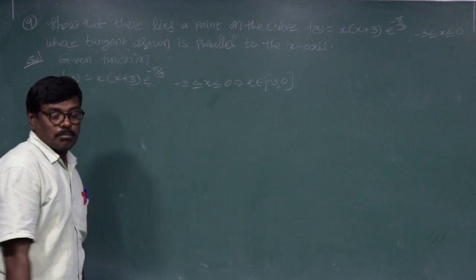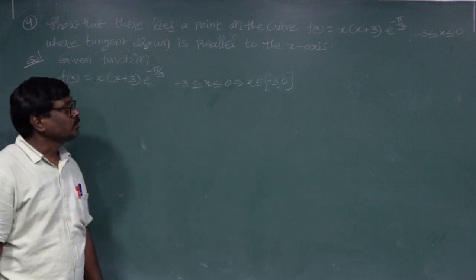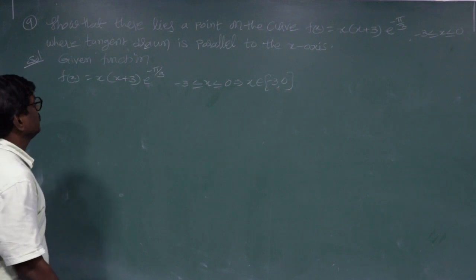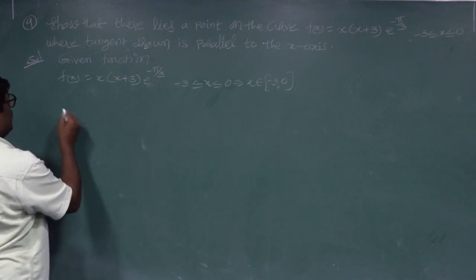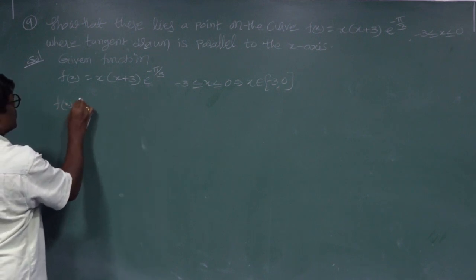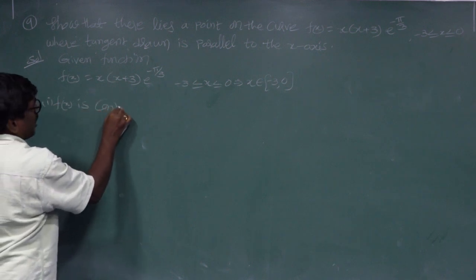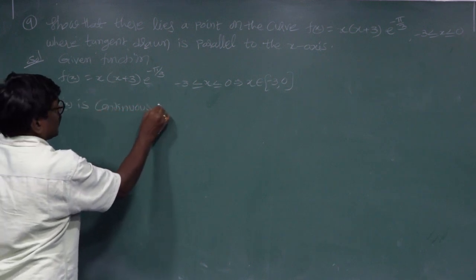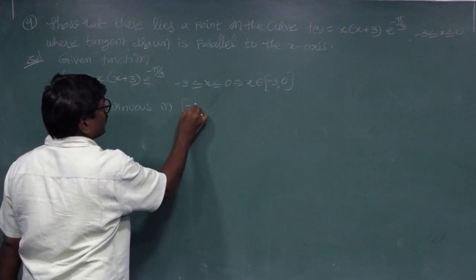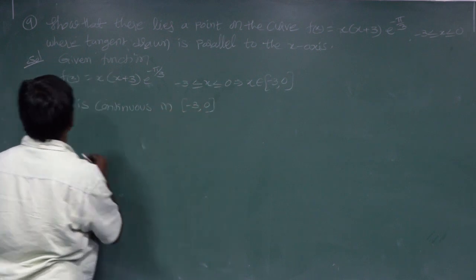First, f of x is continuous in the closed interval minus 3 comma 0.